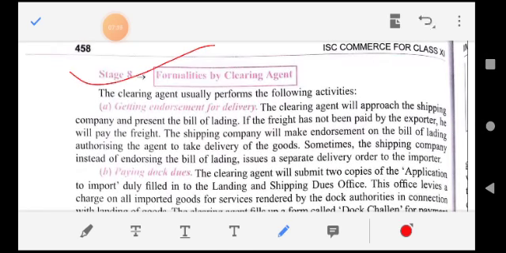The next one is formalities by the clearing agent. So the clearing agent performs all those activities for which he is appointed. Generally, the clearing agent performs activities like getting endorsement for delivery, paying for dock warrant, preparing a bill of entry, obtaining customs clearance, getting delivery from the dock, and dispatching goods to the importer, sending advice to the importer, etc.